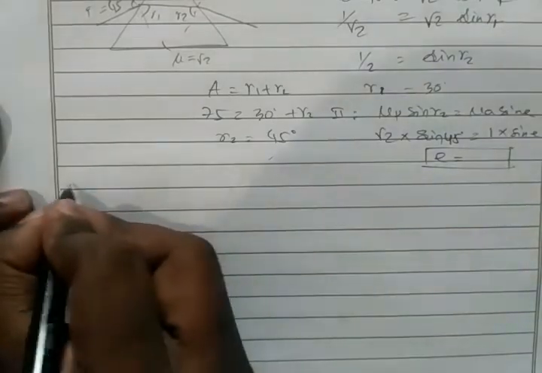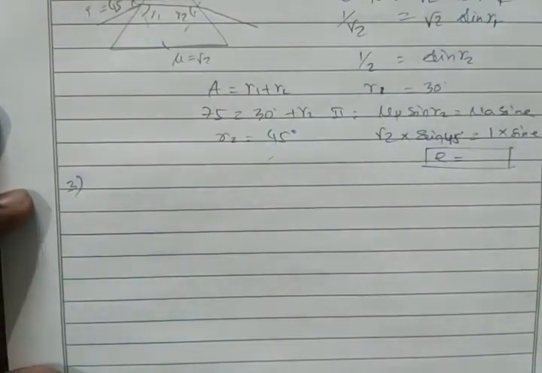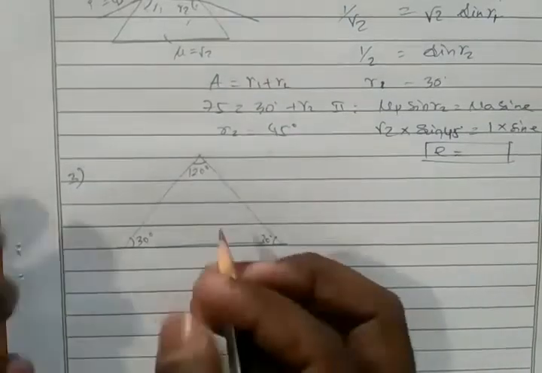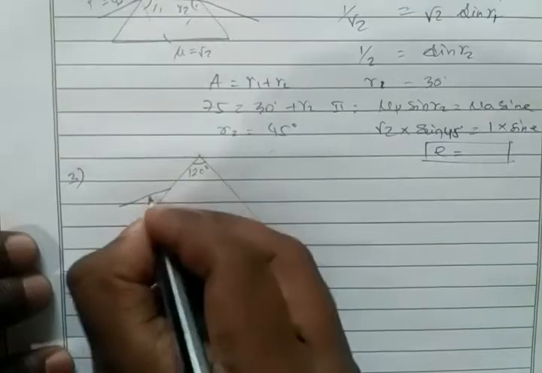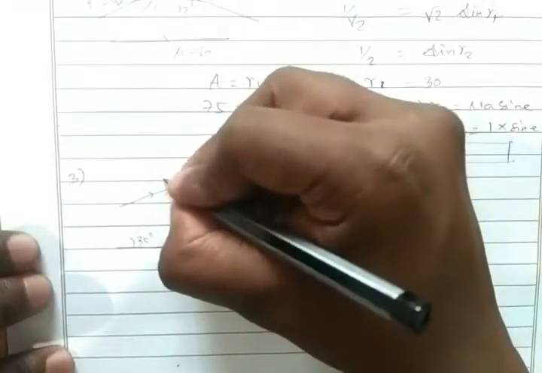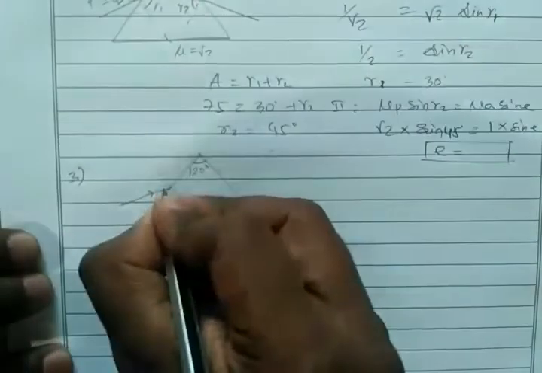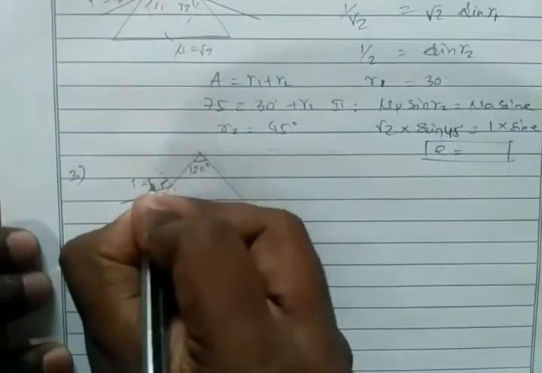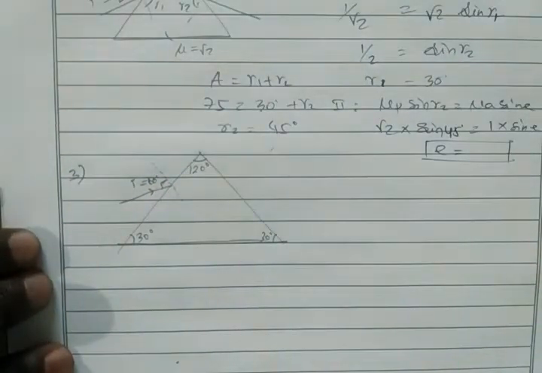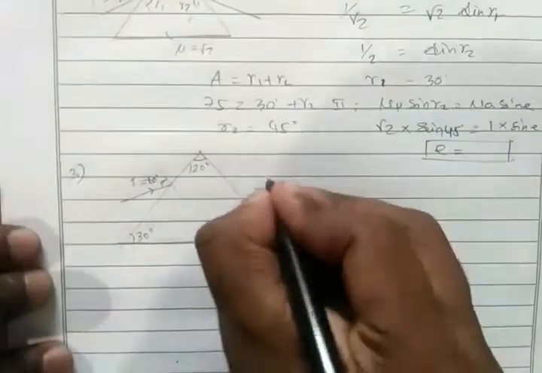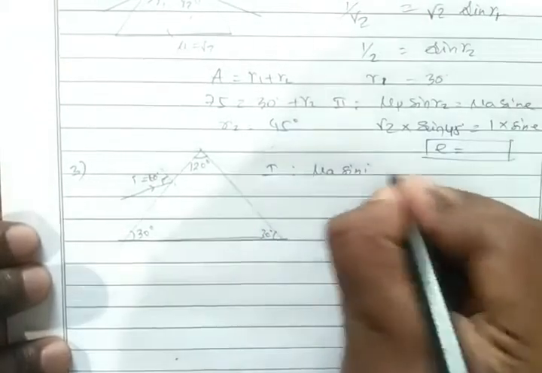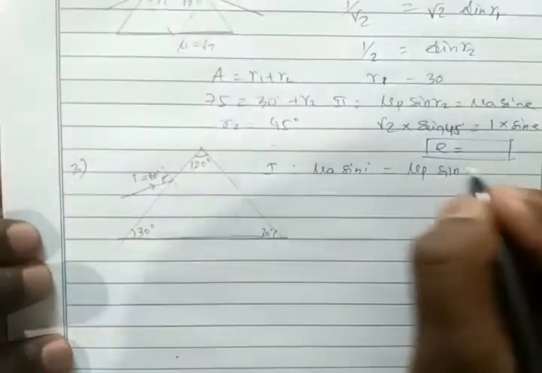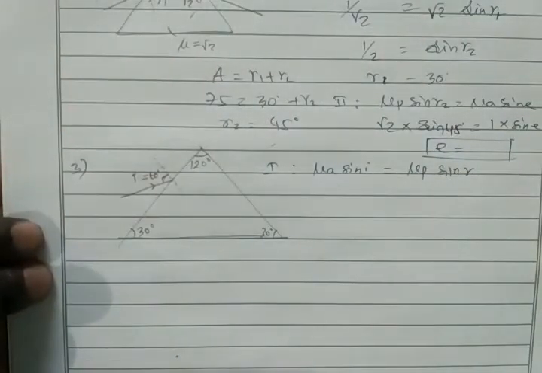Then third problem. So a triangle is given, okay, a prism is given, and the angle of incidence is given as 60 degree. I equal to 60 degree. Then do Snell's law for the first interface. Mu A sin I equals mu P sin R. So the refractive index is given as root 3.